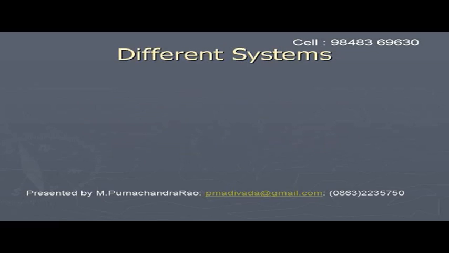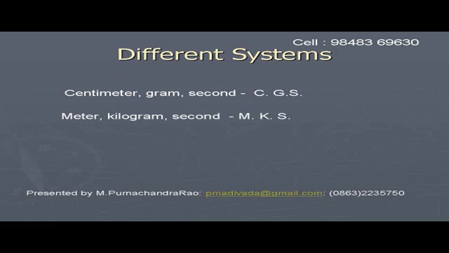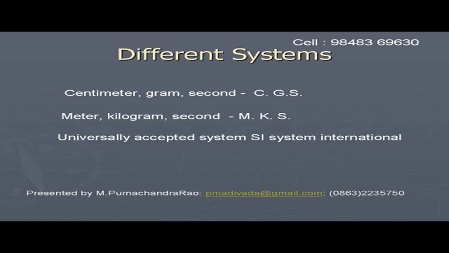Different systems. We have CGS system, MKS system and System International. We measure the physical quantities in different systems. The first one is CGS system. The earlier systems are CGS and FPS. Then from CGS we derived MKS system, and finally today the universally accepted system is SI system, System International. This is the universally accepted system in the scientific community.